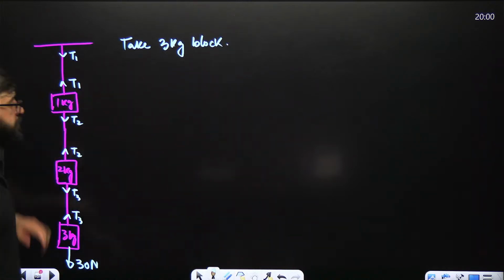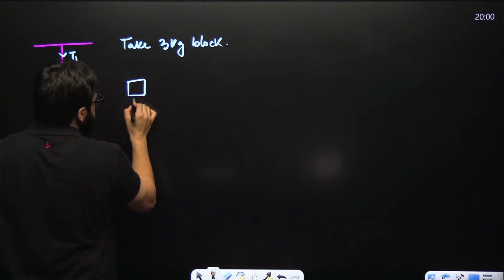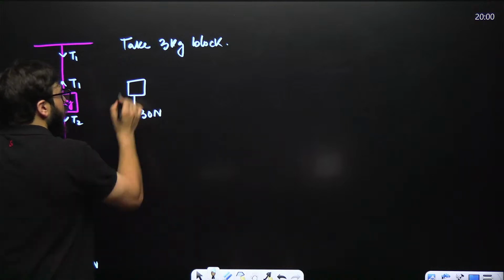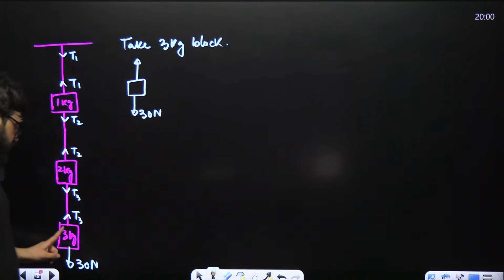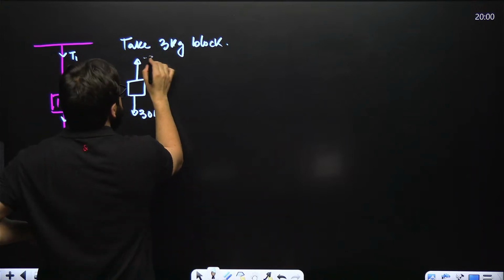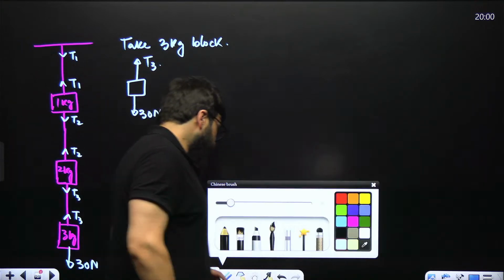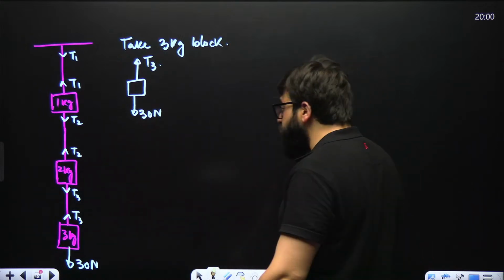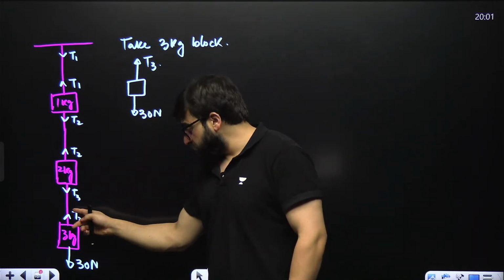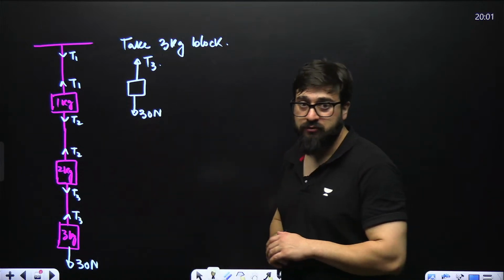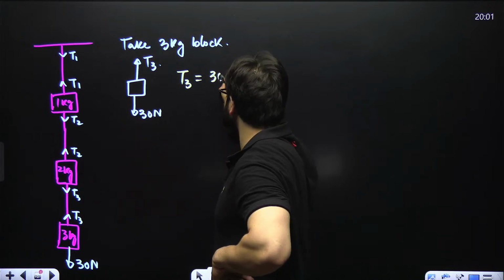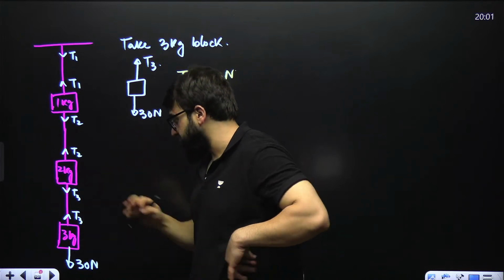If I make its FBD over here, this is 3 kg. In the downward direction, it is 30 Newton. And in the upward direction, what is the force acting on this? That is T3 over here. Now, this block is not doing the motion, so it's in equilibrium. Upward force has to be equal to the downward force. So here this T3 will be equal to 30 Newton. We got the value of T3.